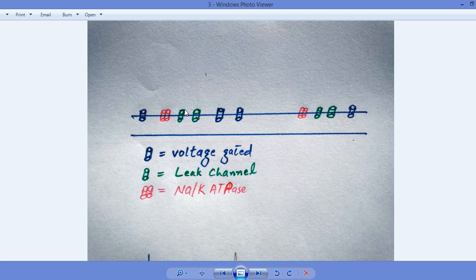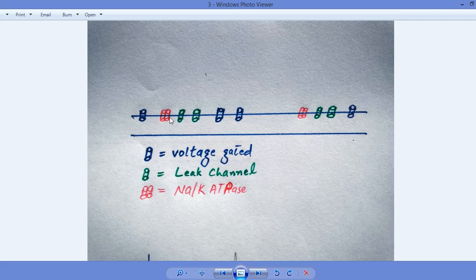The leak channel of sodium always transfers sodium from the external environment to the internal environment, but in minute quantity. And the leak channel of potassium always transfers potassium from the internal environment to the external environment, but in large amount, during the rest stage and during each and every step of the neuron. So these are the leak channels which remain open throughout the life of the neuron.